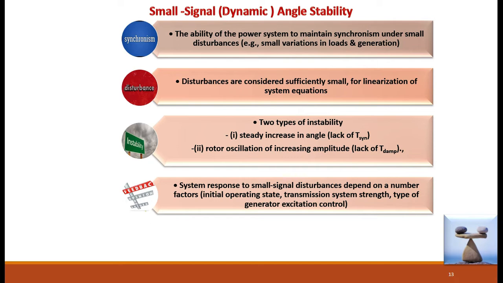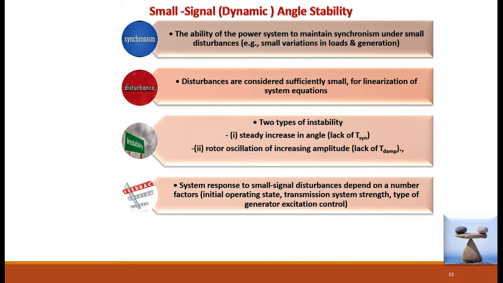At the same time, the transmission system strength is also applicable. If the system is operating near 80 or 90% of the transmission capacity, and changes occur that exceed 100% capacity, the system may go into an unstable condition.